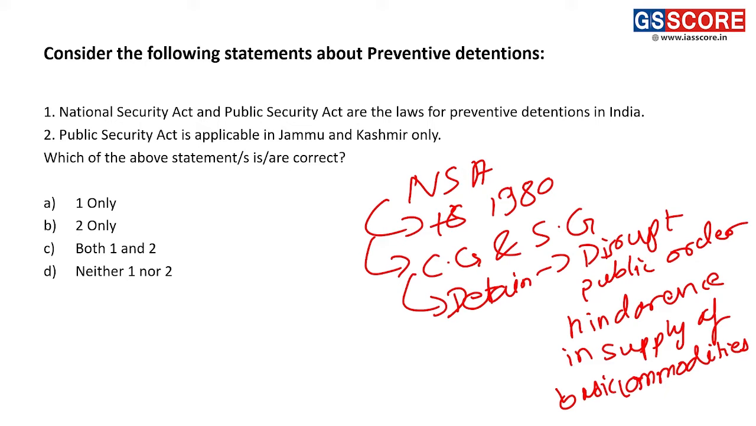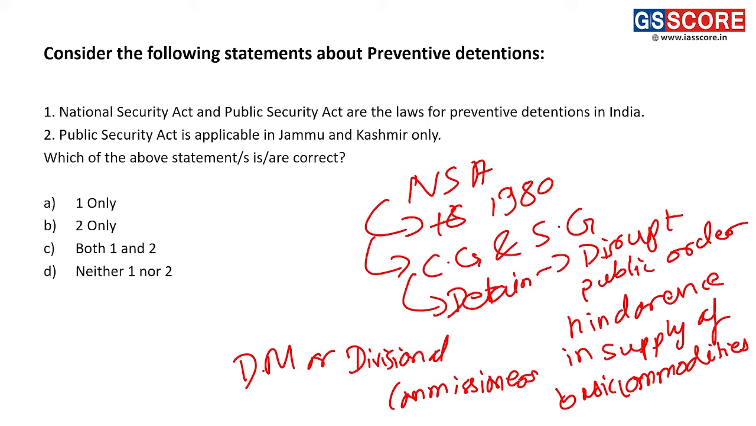Who has the power to enforce it? Who has the actual power of enforcing it? Which statutory or legal officer has the power? It is either the district magistrate or the divisional commissioner. So these were some facts with respect to NSA which are important from the examination point of view.